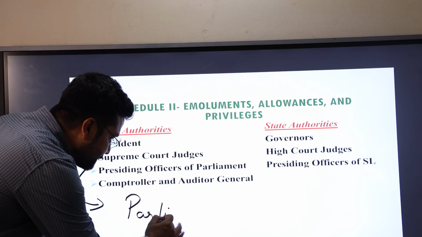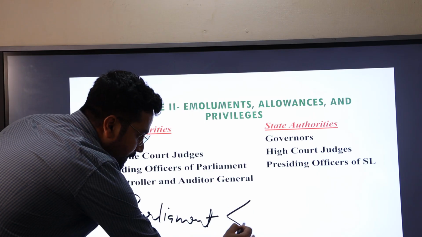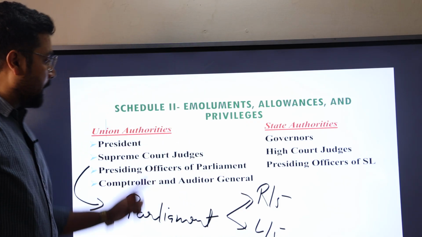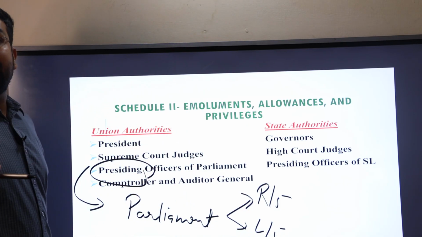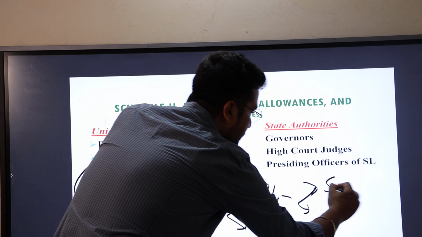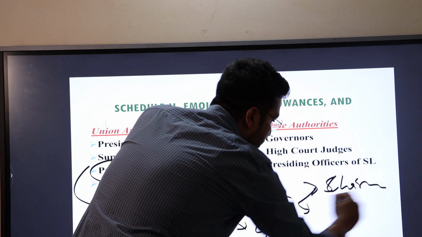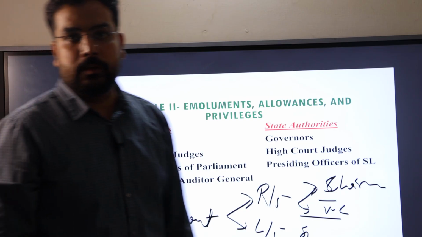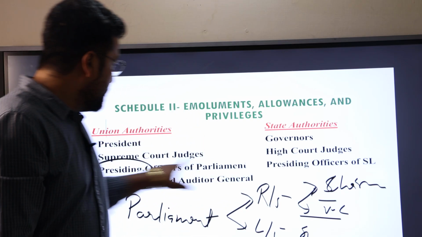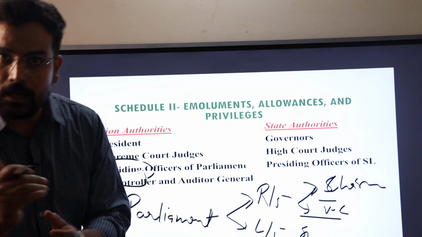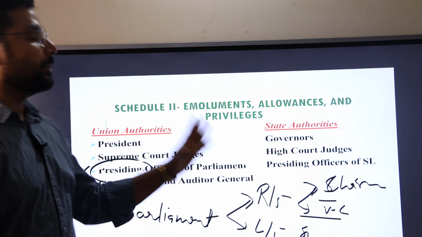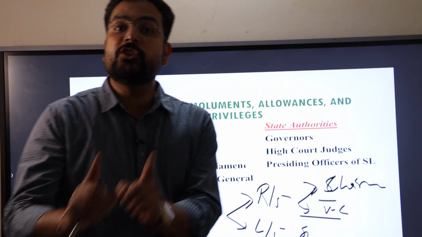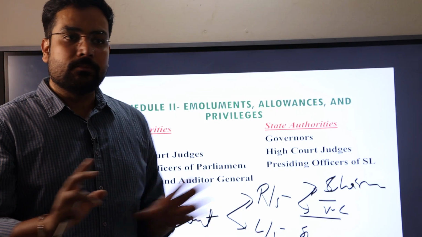Now again we have to explain this one. Parliament has two houses, namely Rajya Sabha, the upper house, and Lok Sabha, the lower house. When we talk about presiding officers, it includes the chairman and vice chairman for Rajya Sabha, and the speaker and deputy speaker in Lok Sabha. So in this line there are a total of 4 personalities who would be part of the presiding officers. In the Lok Sabha there would be speaker and deputy speaker, while in the Rajya Sabha there would be chairman and vice chairman. Okay, this should be in your mind.